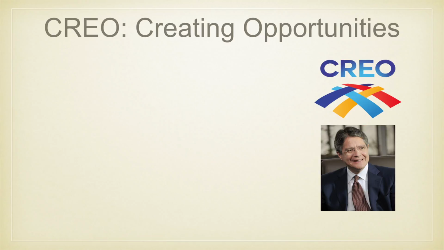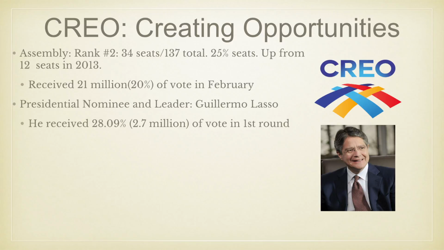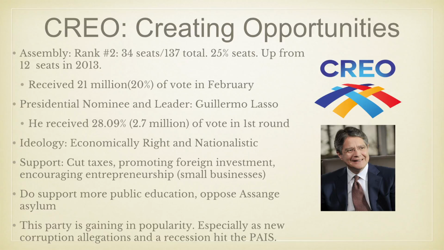Next is the CREO party, which got 34 seats in the last election, along with 20% of the popular vote. It is led by Guillermo Lasso, who got 2nd place in the first round of the presidential election. It is a typical right-wing party, especially economically, although they do support more public education and they oppose the asylum for WikiLeaks founder Assange. They're gaining in popularity, especially since new corruption allegations and a recession have hit the PAIS Alliance. And this is Guillermo Lasso.